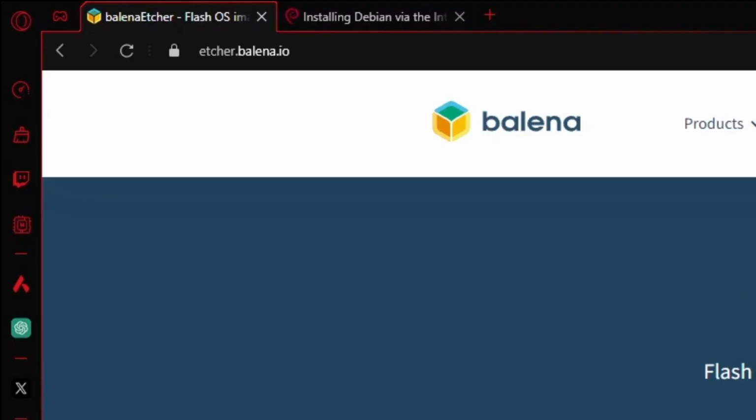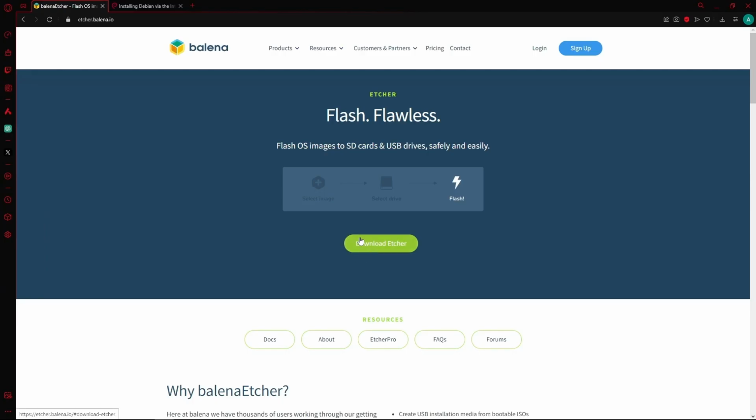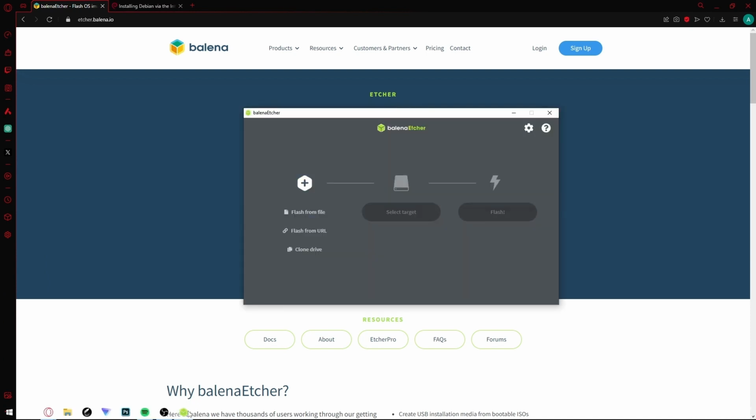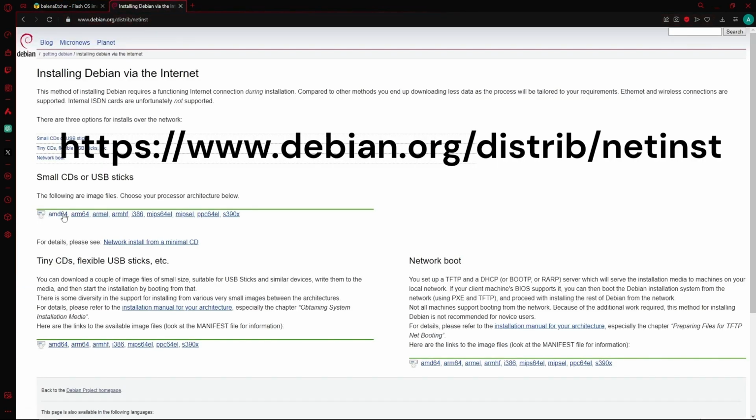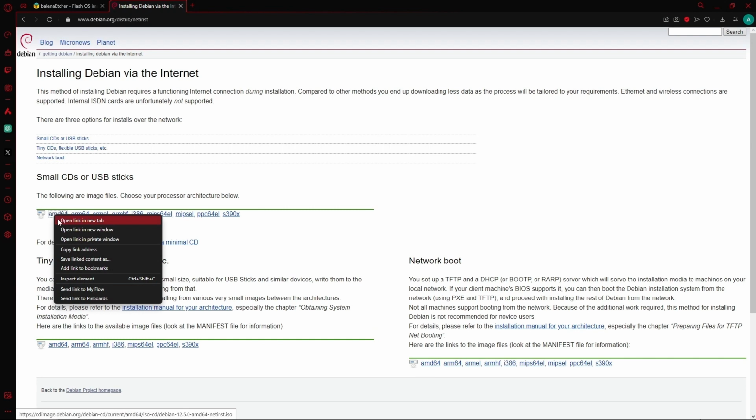Go to https://etcher.balena.io and click the green button, Download Etcher. After, you can open up the newly downloaded application, select Flash from URL, then go to this website here and copy the link address of AMD 64. Don't worry, it works with Intel.